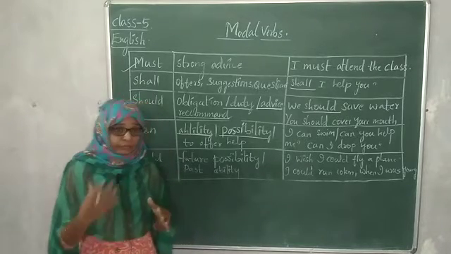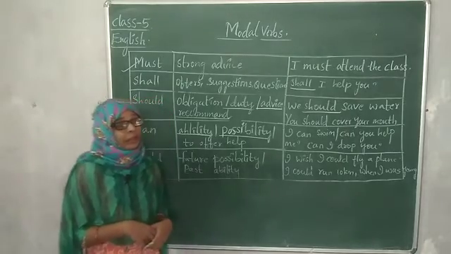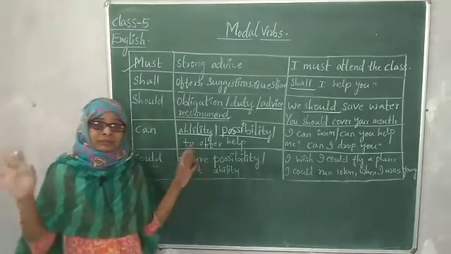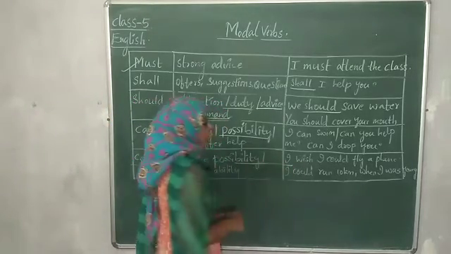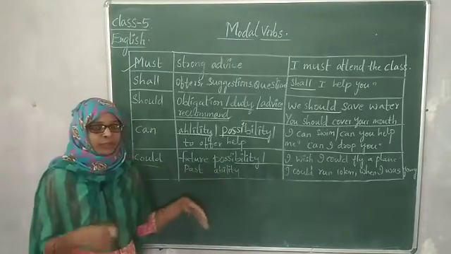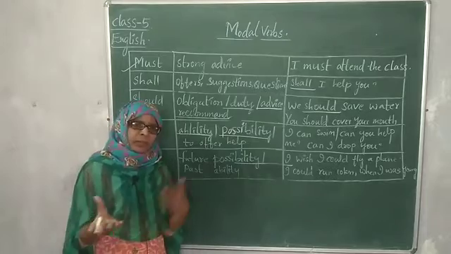It is her wish. I wish I had wings and I wish I could fly in the air. That is called future possibility. She is not sure, that is just a possibility. It may happen, it may not happen.